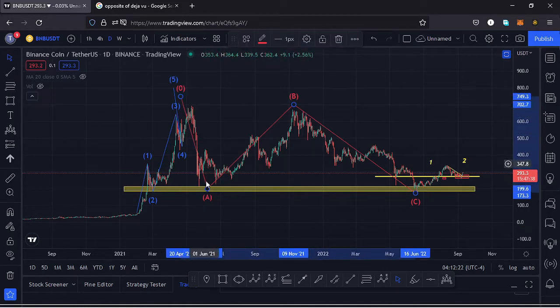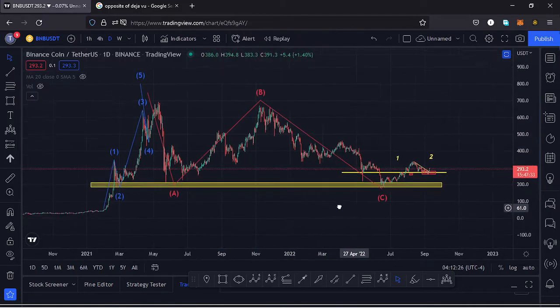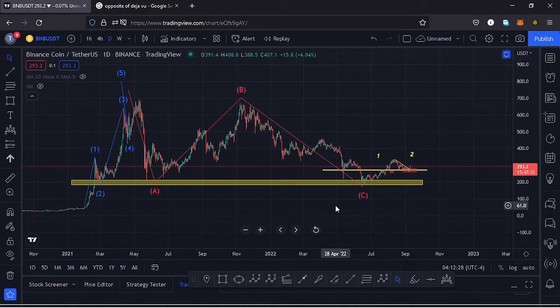BNB from the all-time high has been seeing lower prices in this massive ABC correction, which has now taken us back to around the $185 mark, and having done so, I believe it has done the minimum that we expected it to do in its ABC correction, and soon we might see a very nice bounce to the upside in a 5-wave structure, having our wave 5 taking us back to an all-time high. But before we get to an all-time high, we first need to see a first wave to the upside here on this chart.